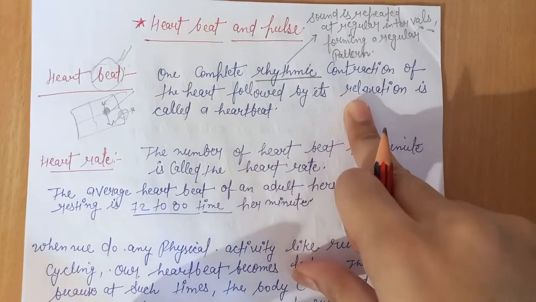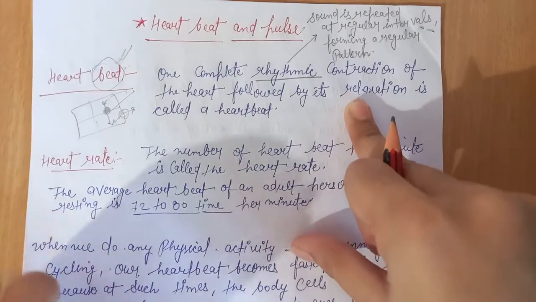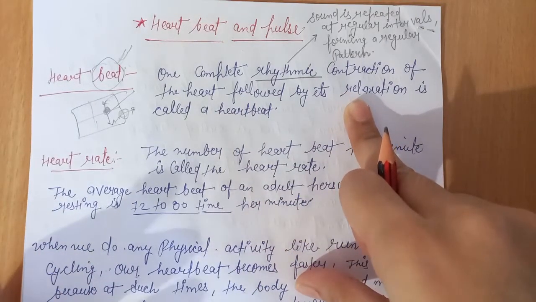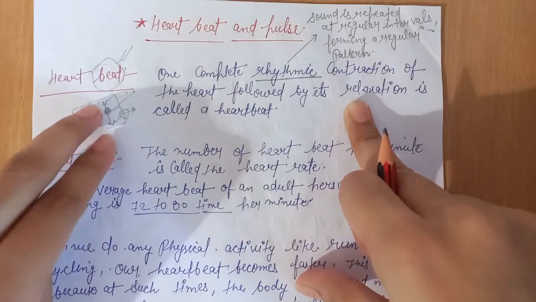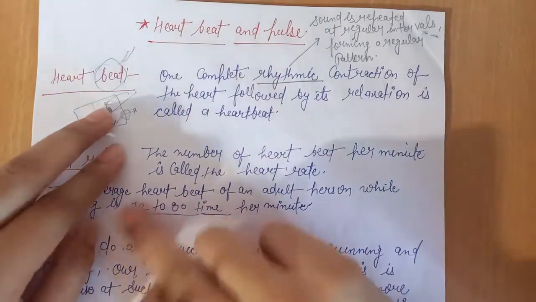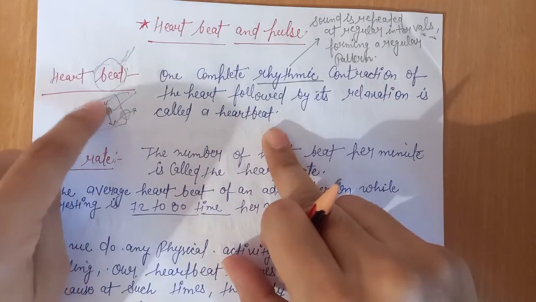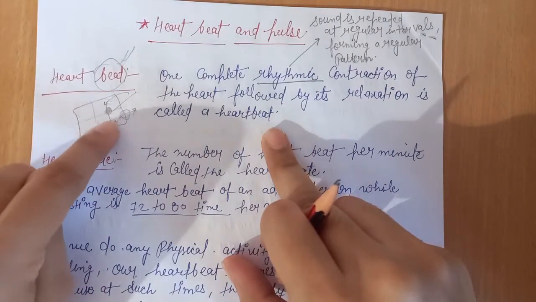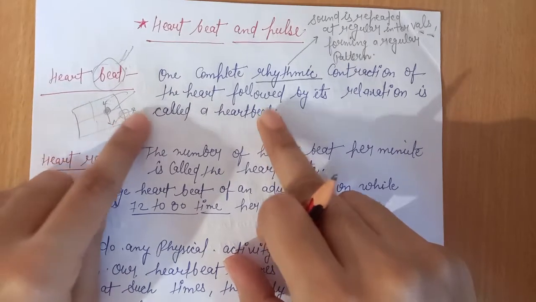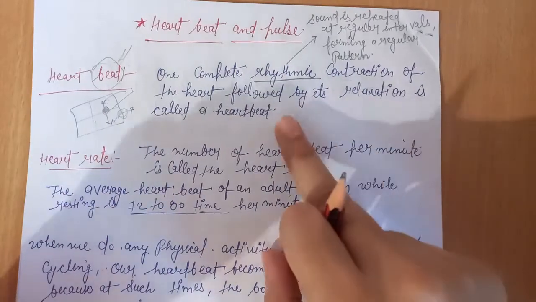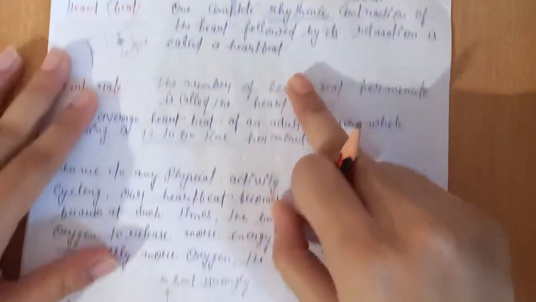The heart's parts remain in a relaxed condition when they are receiving the blood, and after receiving they contract. At the left part of the heart it contracts two times: the first time when the auricle contracts, and the second time when the ventricle contracts. So one complete rhythmic contraction of the heart followed by its relaxation is called a heartbeat.